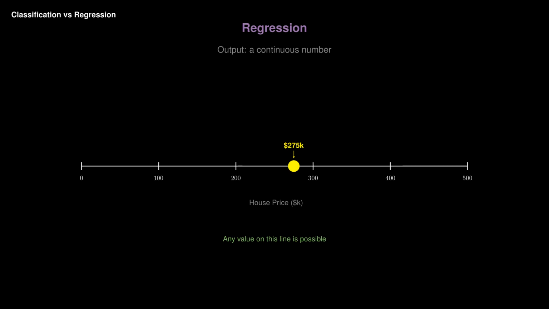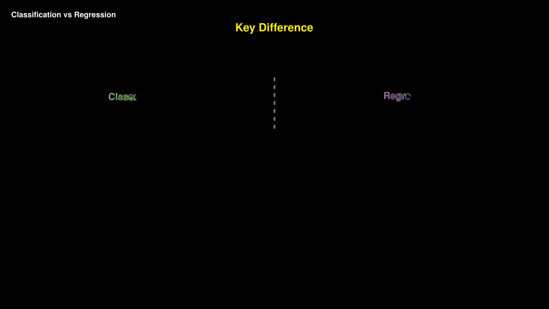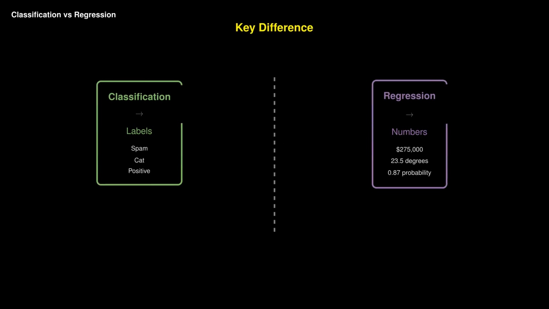What will this house sell for? What temperature will it be tomorrow? How much rain? The key difference: classification outputs a class label, regression outputs a number on a continuous scale.